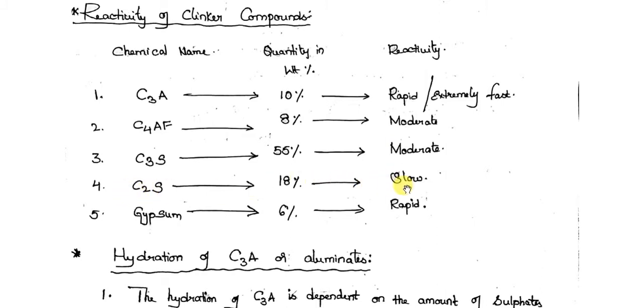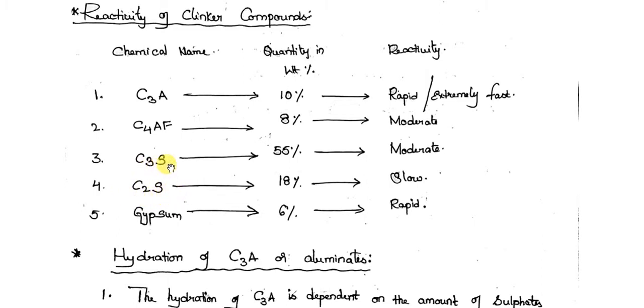And C2S is very slow. Among all these Bogue compounds, C2S hydration or reactivity is slow. It reacts with water at a slow rate, and it takes much time to completely react with water. It takes days. We know that most of the C3S hydrates to form the end product in nearly 7 days, and C2S takes much more time to get hydrated in a considerable proportion. It takes a lot of time, many days, for C2S.